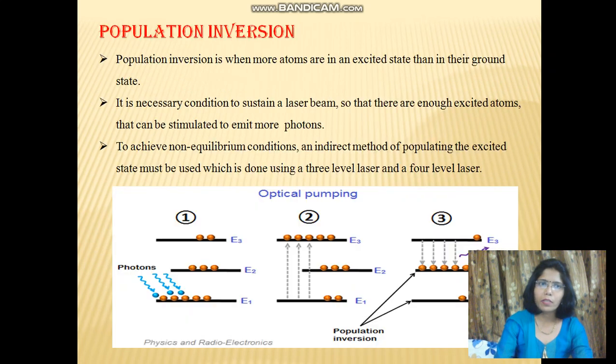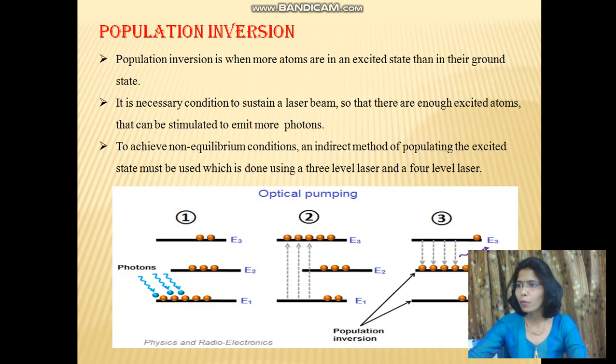Our next important process is population inversion. Under normal conditions, more electrons are in the lower energy state than in the higher energy state. Population inversion is the process of achieving more electrons in the higher energy state than in the lower energy state. In order to achieve population inversion, we need to supply energy to the laser medium. The process of supplying energy to the laser medium is called pumping. The source that supplies energy to the laser medium is called the pump source. The type of pump source used depends upon the laser medium. Different pump sources are used for different laser mediums to achieve population inversion.